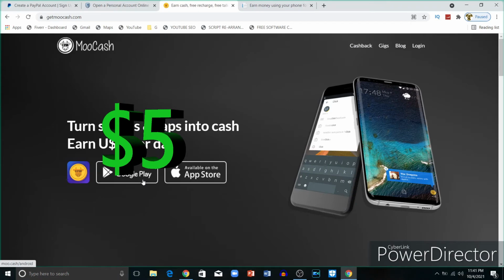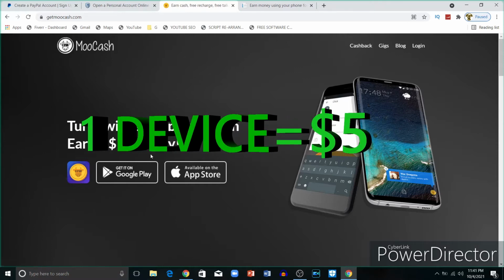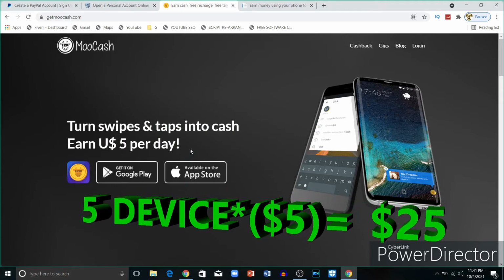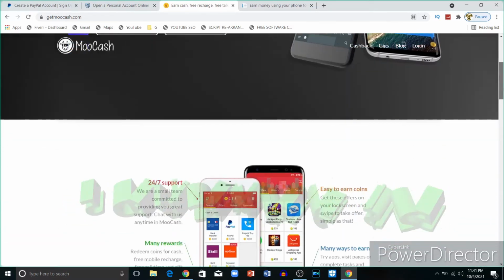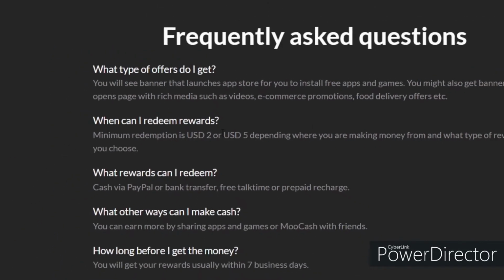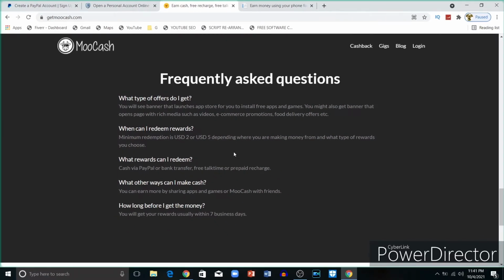If you have more than one device, you can make more money. With just one device, you get paid $5 per day. If you have 5 devices, you can make $25 per day. And you can see the minimum payout: you'll get paid after reaching a minimum of either $2 or $5. It depends on where you make money from and what type of reward you choose. As you can see, with a minimum of $2 to $5, you can cash out your earnings.